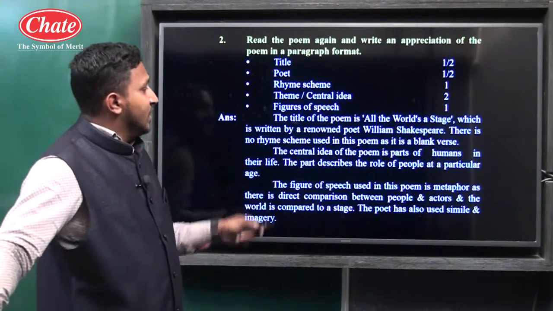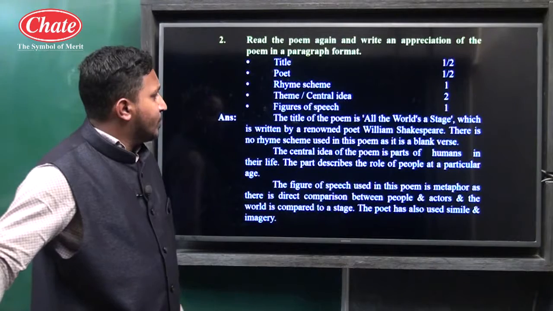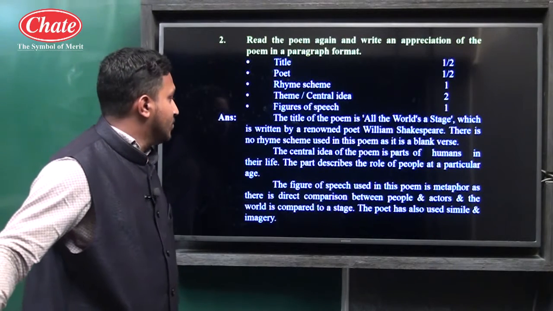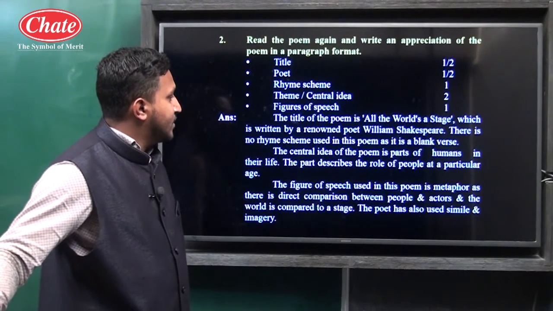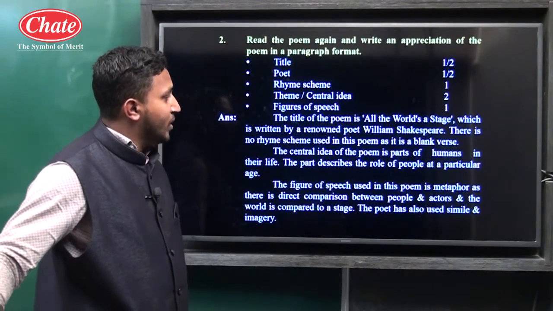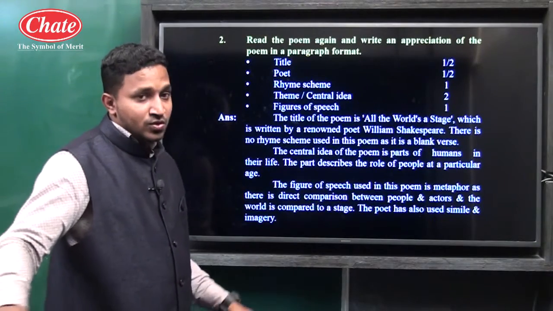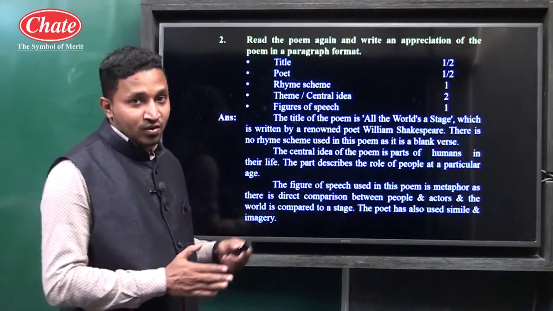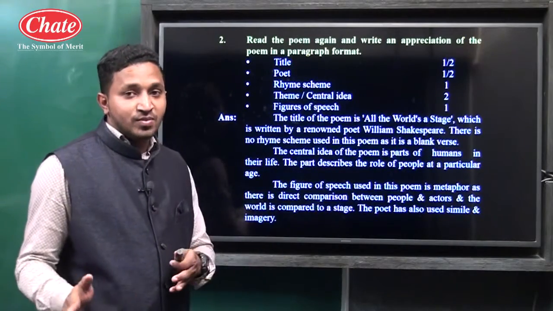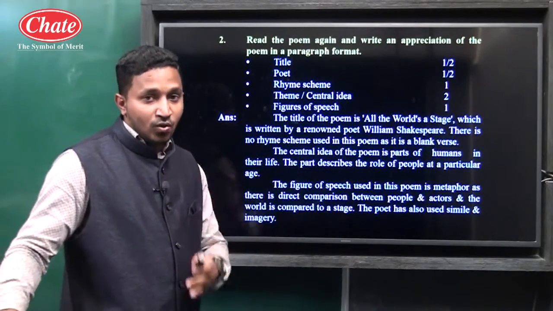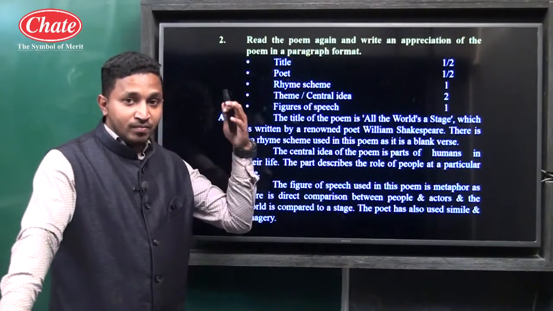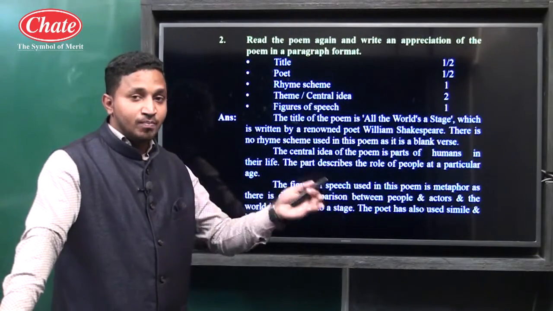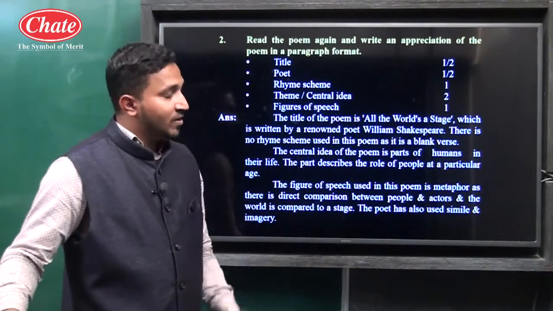Next one, the central idea of the poem is the parts of humans in their life. The parts describe the role of the people at a particular age. Here you can still explain what the different parts of life are, from infant to old age, and from birth till death. You can still explain them in the central idea.